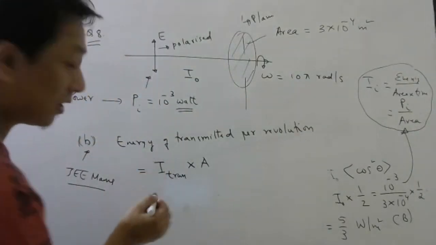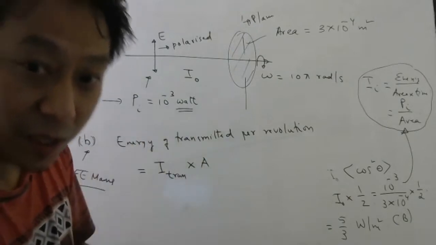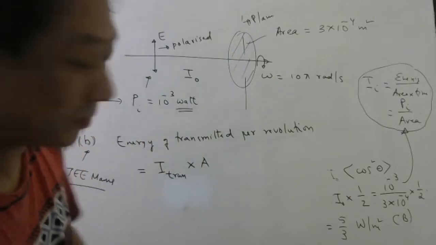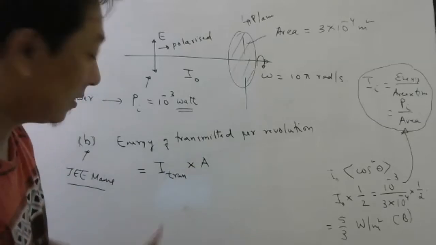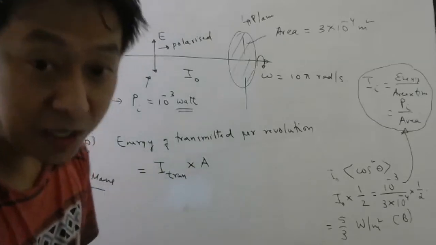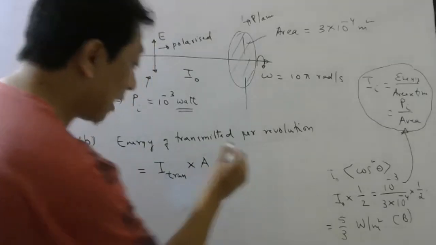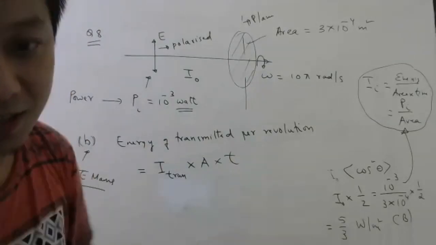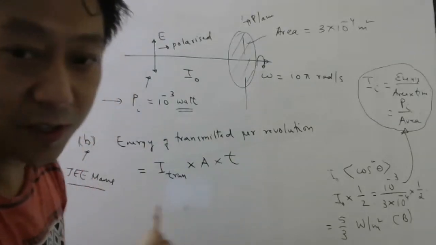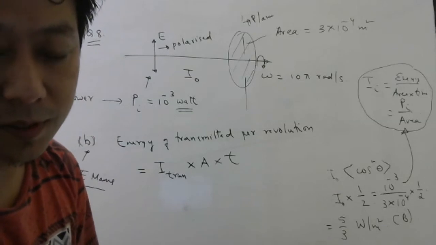So this will be energy transmitted per unit area per unit time. So multiply with area, that will give you energy per unit time. Multiply with time, that will give you energy. Understood this equation? Yes, sir. Okay.